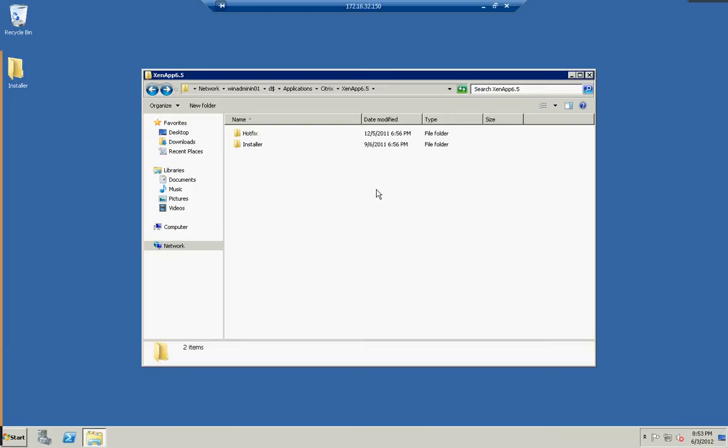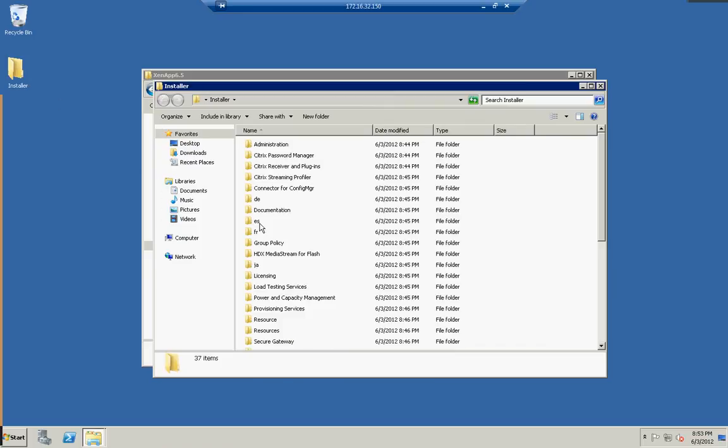Let us install XenApp 6.5 on a server. To install XenApp 6.5, we need Windows Server 2008 R2 or Windows Server 2008 R2 SP1. I've already copied the installation media to the local C drive on the desktop. Let's just install XenApp 6.5.